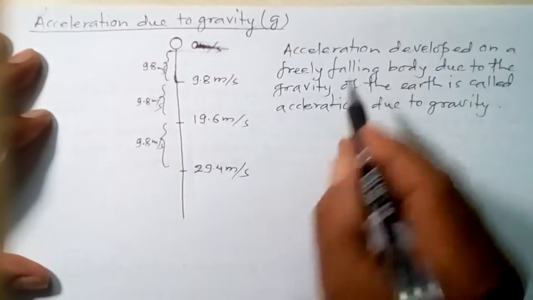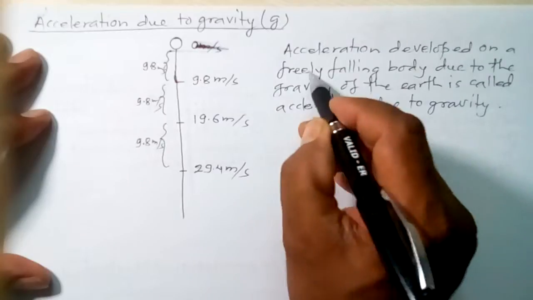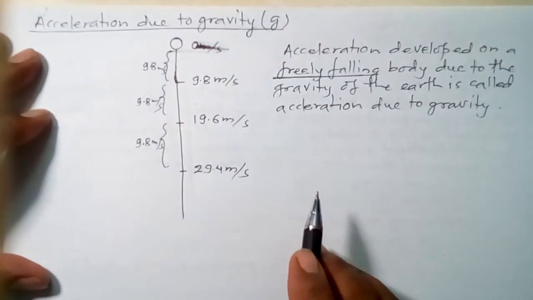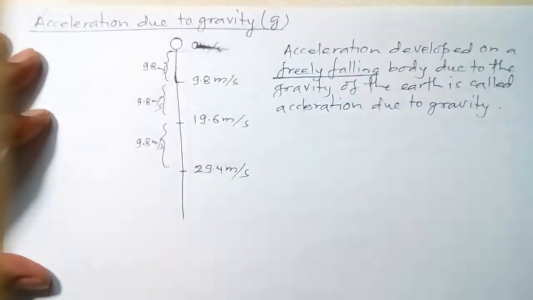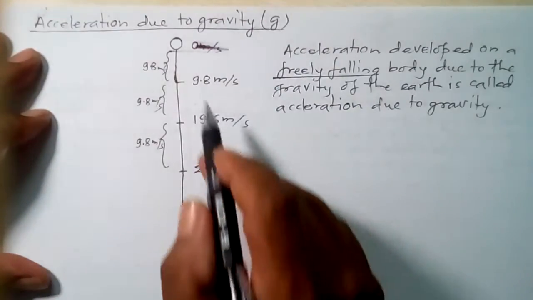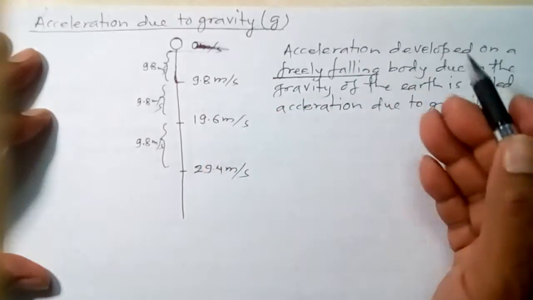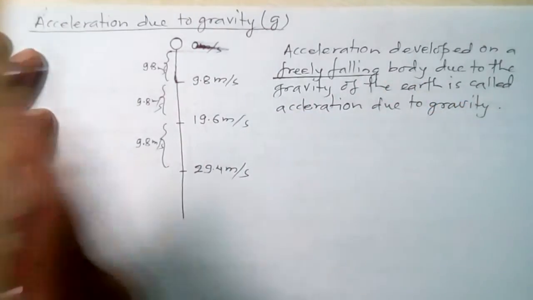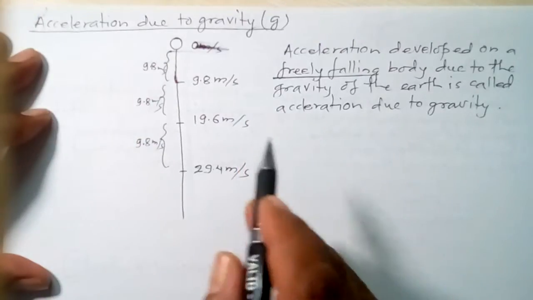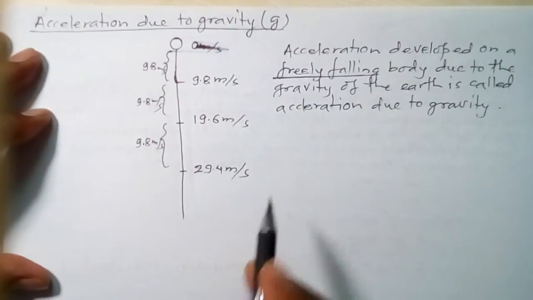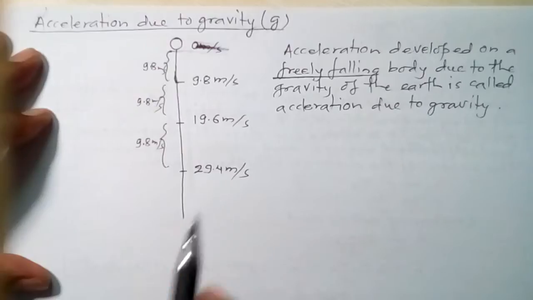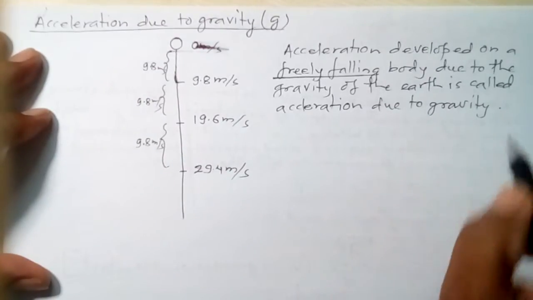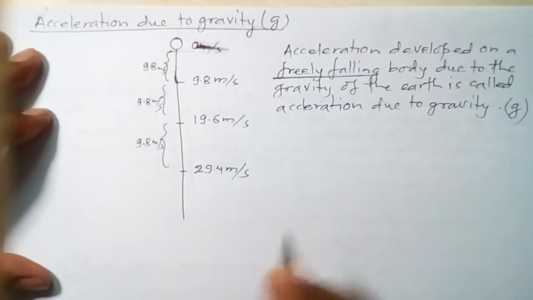Now we have to mind two special words here: freely falling. If a body is freely falling, then every second its velocity increases, due to which acceleration is produced, and this acceleration is because of the gravity force of the earth, which is constantly acting on the body. That's why this is called acceleration due to gravity, and it is denoted by small g.